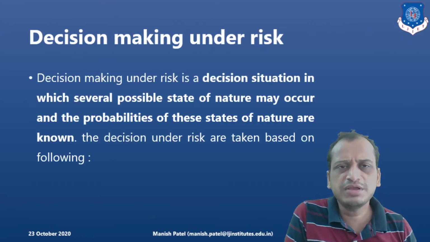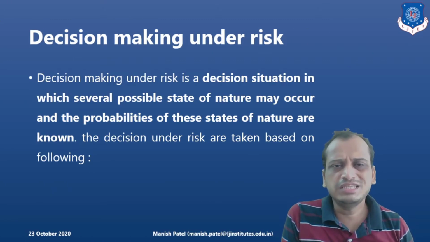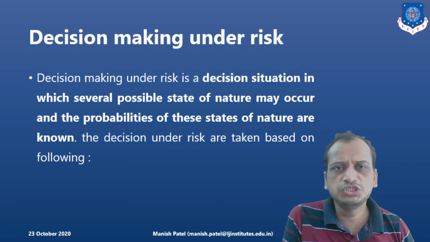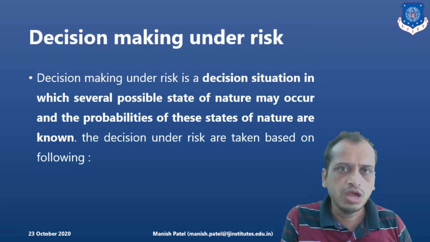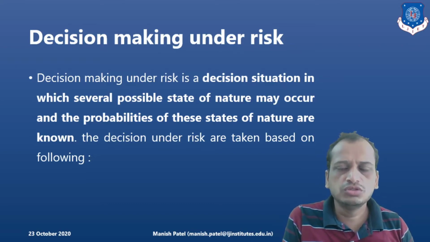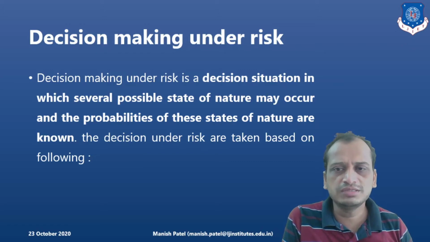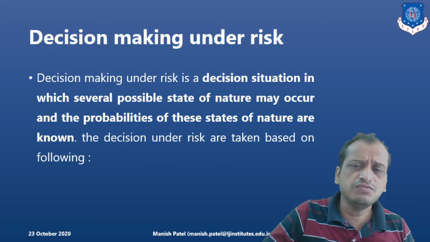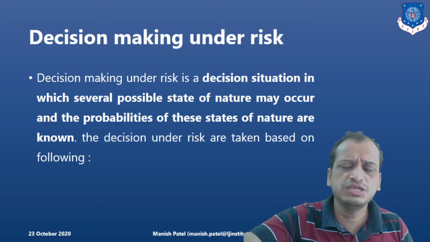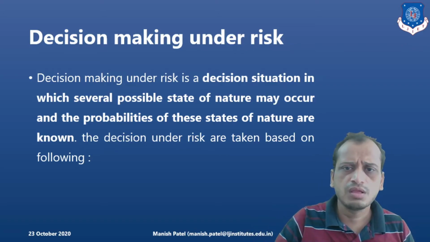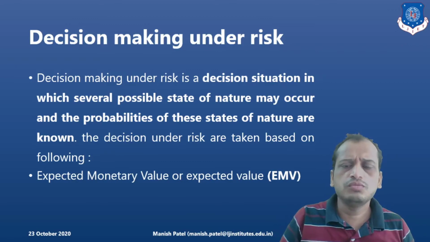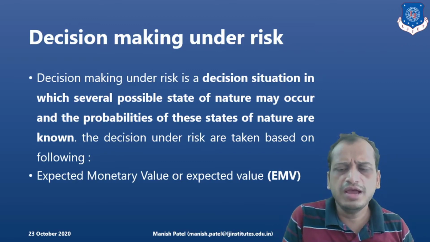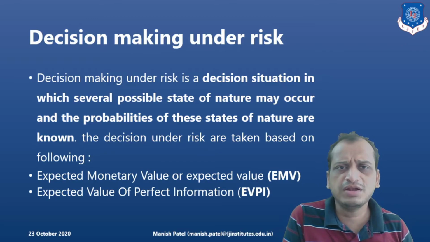So when do you have decision making under risk? For example, if you are investing in mutual funds, you will see in the advert that you are deciding under market risk, right? You are deciding based on the market risk. In this case, the probability is known, but which of the several possible states of nature will occur is not known. So two concepts are there: expected monetary value and expected value of perfect information.